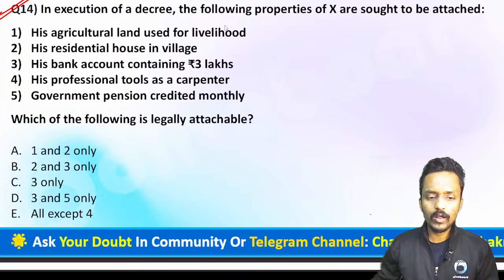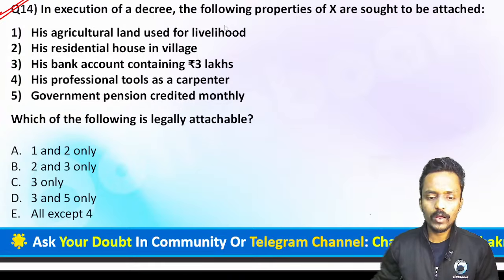So guys, this property will not be executed at the time of execution of the decree. So this property will not be attached at all. Attached means taking possession and, after realizing the property, returning your money as well. Now the second is his residential house in a village. On a residential house, again, no attachment order shall be passed by any court. Now, his bank account containing 3 lakh.